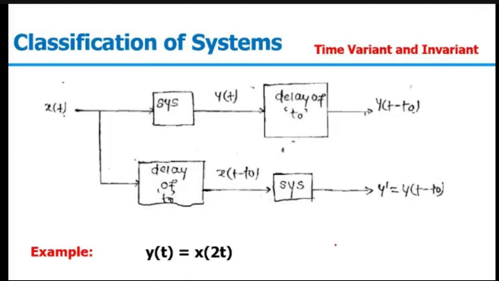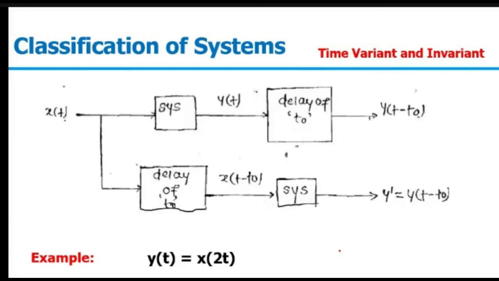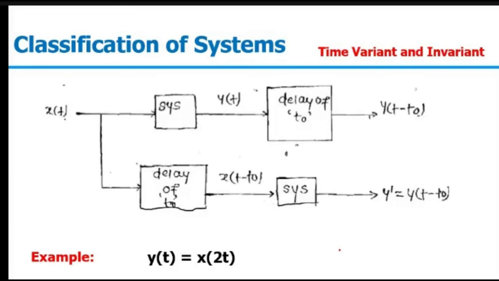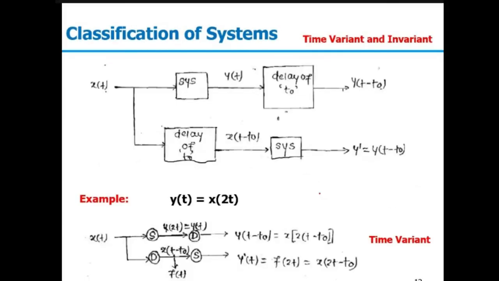Now, what we are doing is, you have a given system, we will delay your output by a factor like t naught. In the second case, we will delay your input, pass it through the system, and then cross check the response. If in both cases the responses are equal, we will say that the system is time invariant. Otherwise, the system will be time variant in nature. For example, y(t) equal to x(2t).